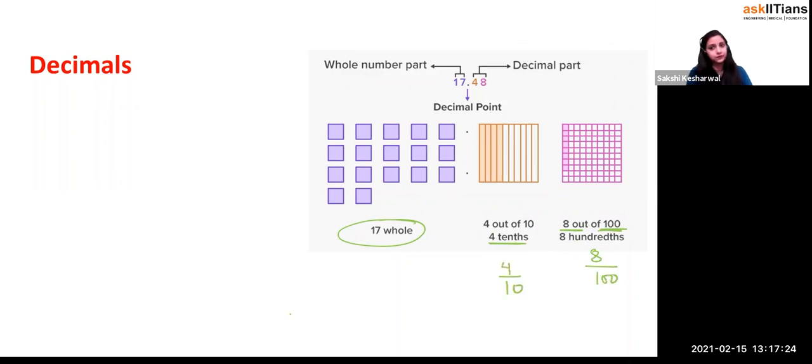4 by 10. Yes or no? So what happened? It means what? What do you mean by 4 by 100? Yeah, 8 by 100. It means what?